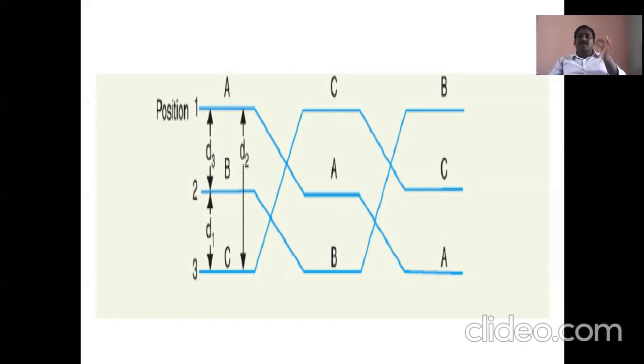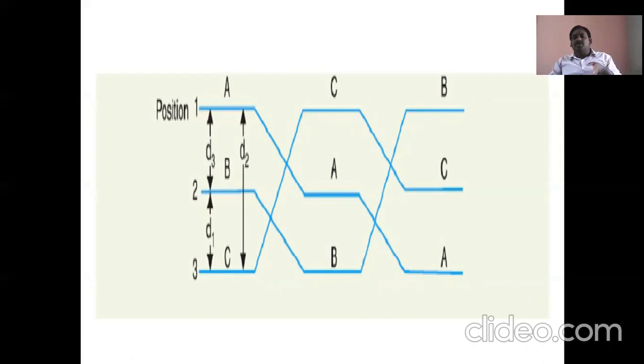This is a wrong order taken. See here, C is connected to 3 here. Is it right now? Third position. A is connected to position 1 and B is connected to 2. This is the usual position. Then again, what happened here means C is connected to the third position, B is connected to the second position, and A is connected to this position. Positions are always the same.